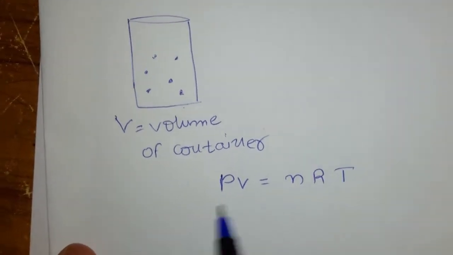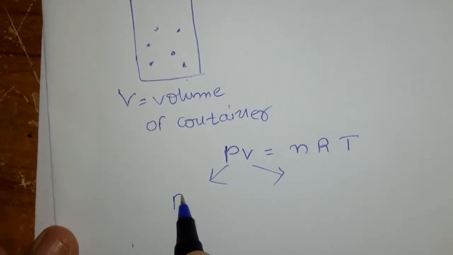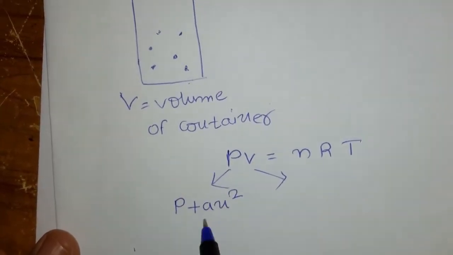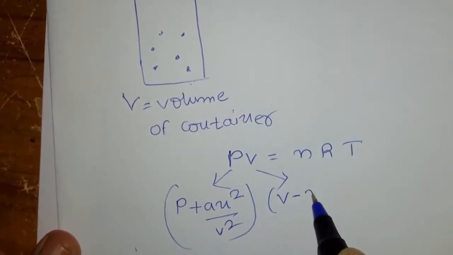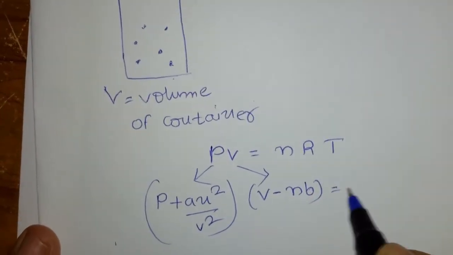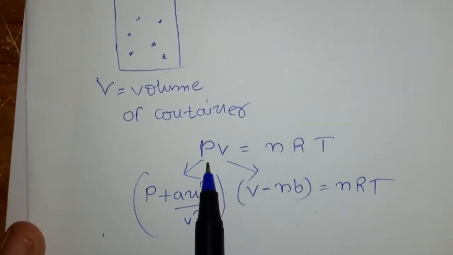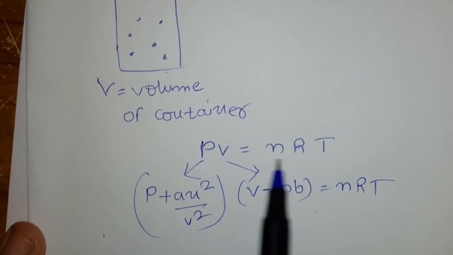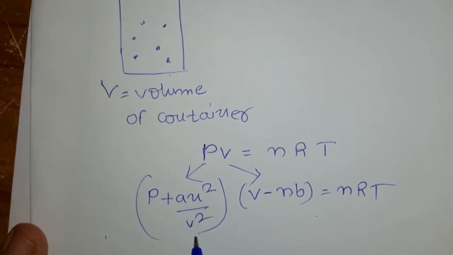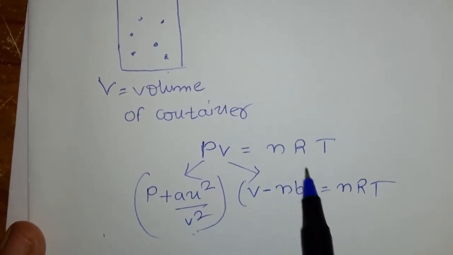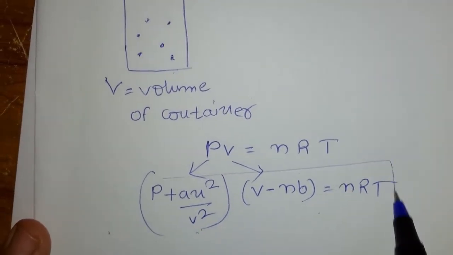Now we are going for the pressure correction and volume correction. In the pressure correction we add some value, n square by V square. In case of volume we subtract some value, that is nb. After that, nRT is the same. So this is the ideal gas equation, and this is the van der Waals equation. PV equal to nRT we are going to correct. By pressure we add this value, why it is added I will discuss now. In case of volume we subtract some value, that is nb. So this is called the van der Waals equation.